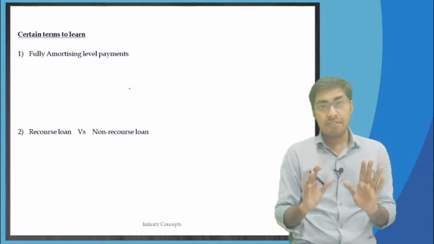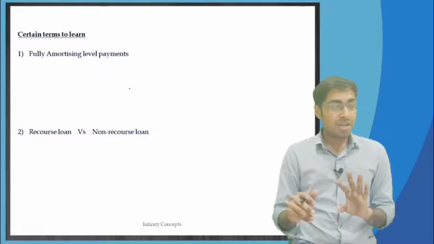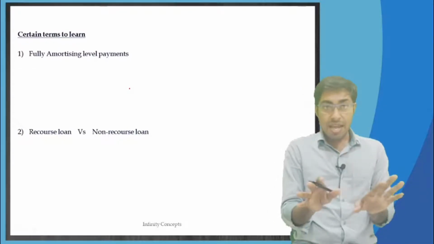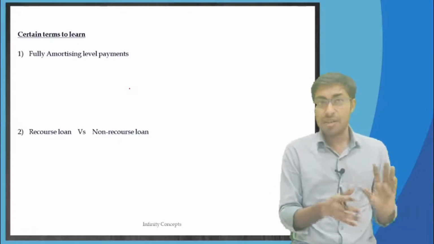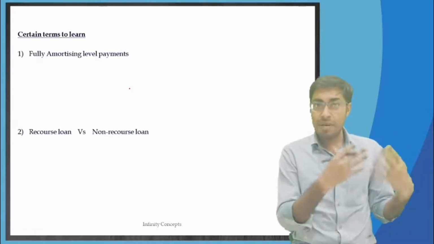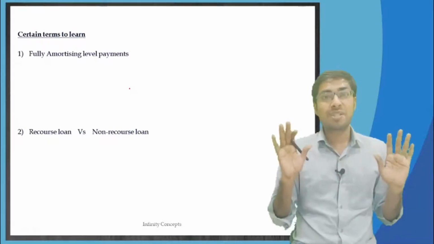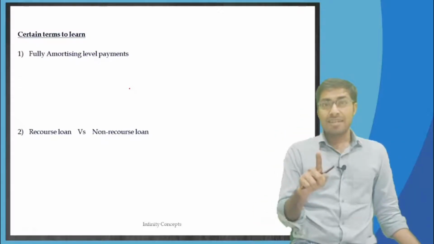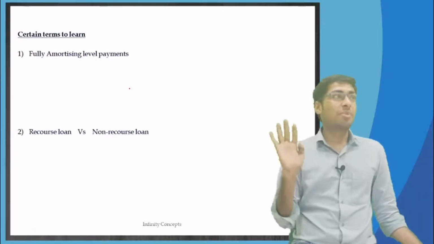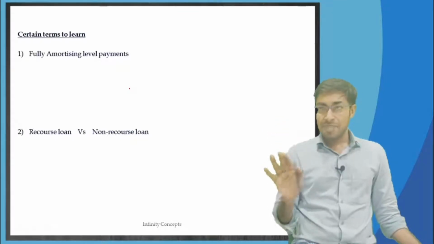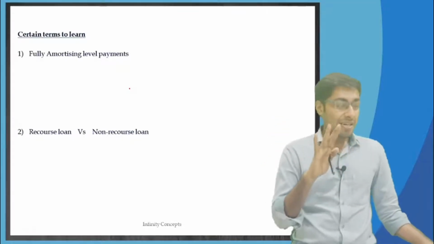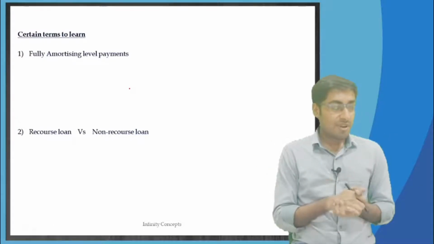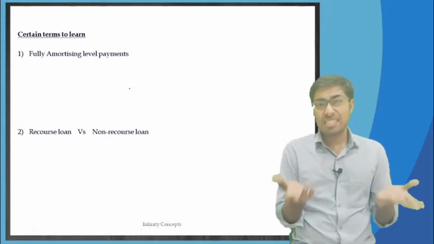Say for example, I gave a home loan to, shall I take my own example? My name, I have not done any of the things that I am going to speak about, because I will be speaking about going bankrupt and all of these things. So nothing has happened with me fortunately till now, touch wood. But let me not take my name. I don't want anything to happen with me. So let me take the example of XYZ.